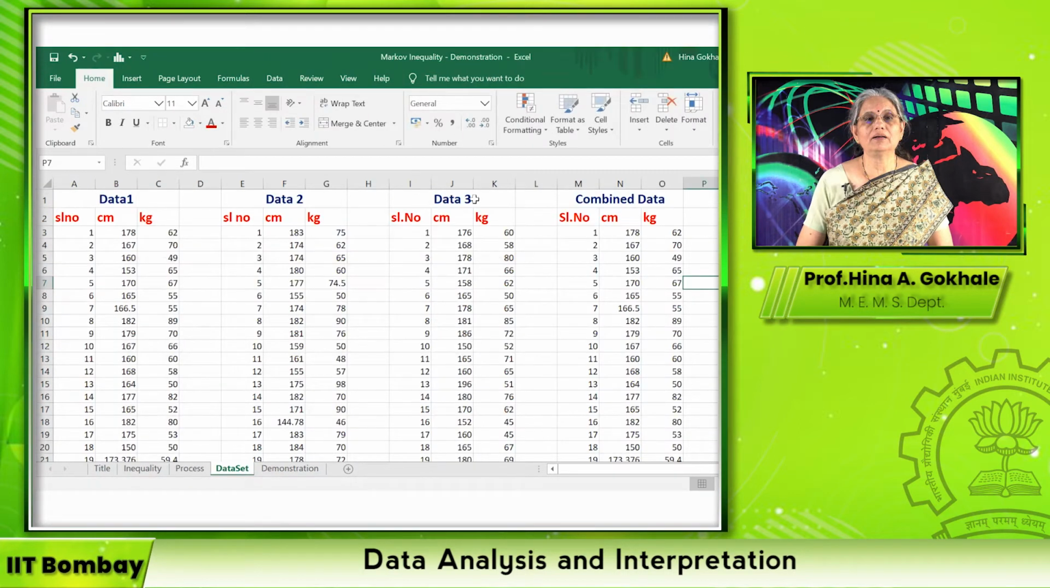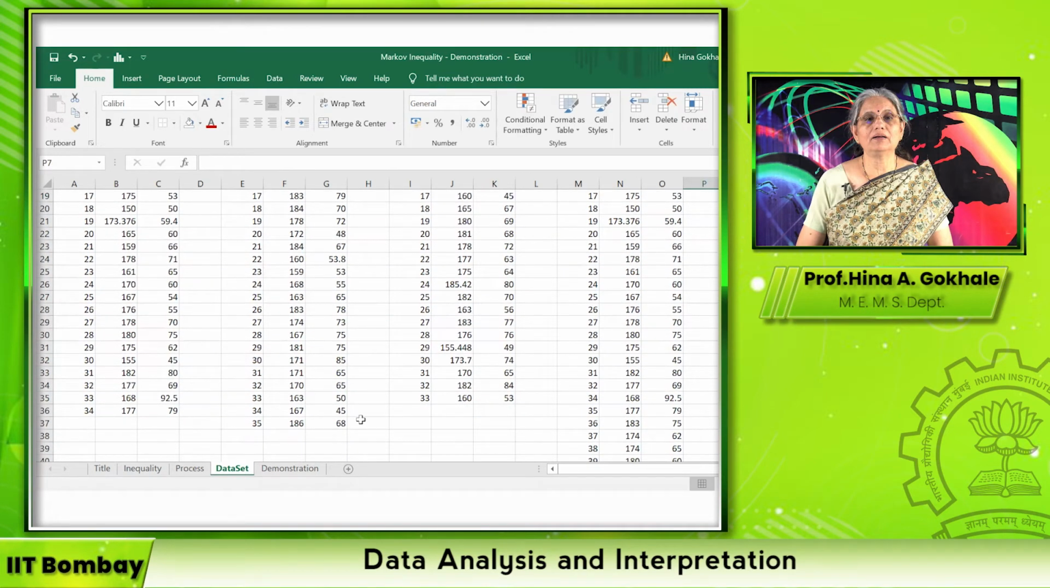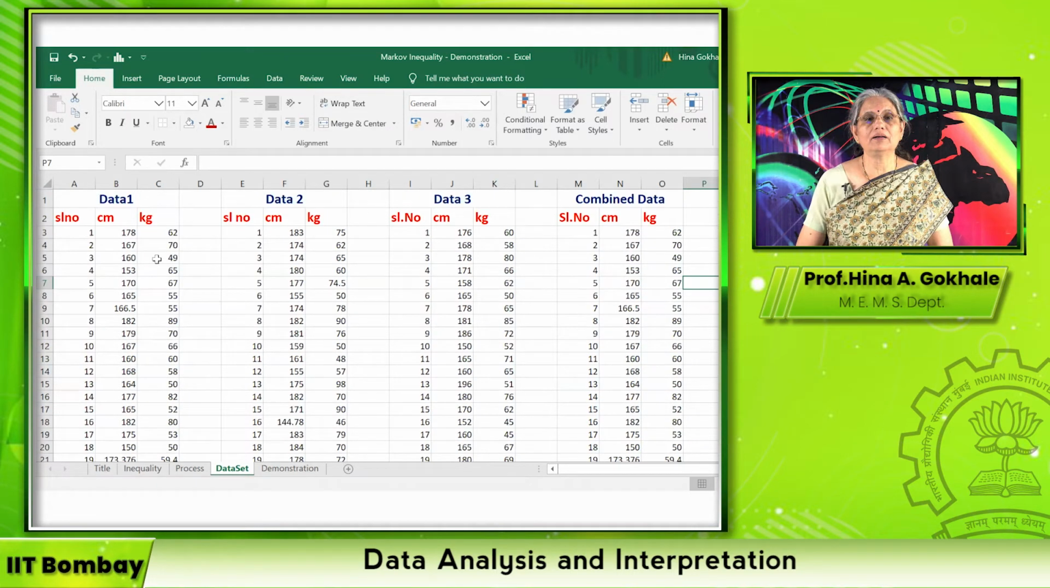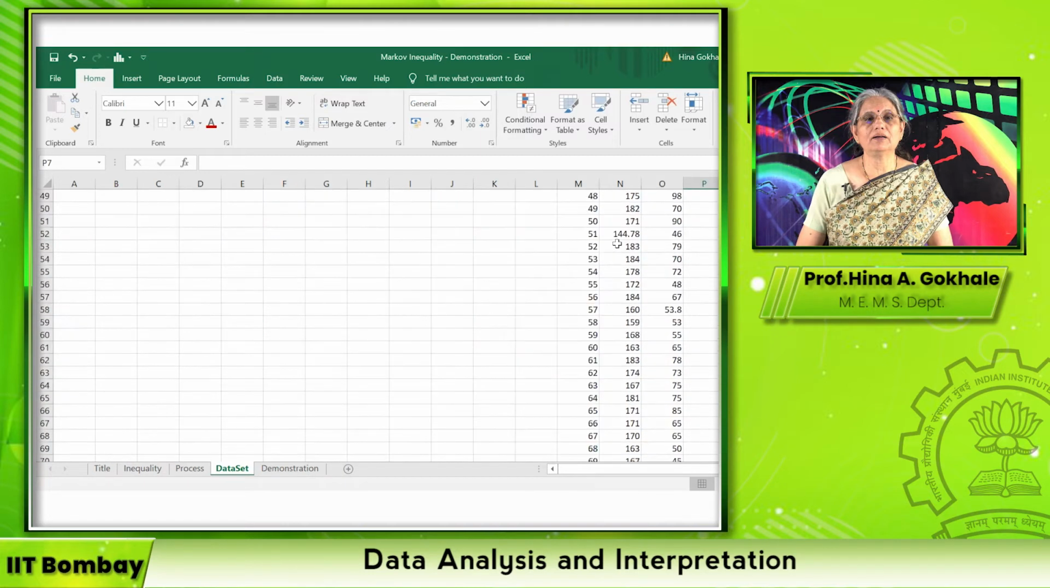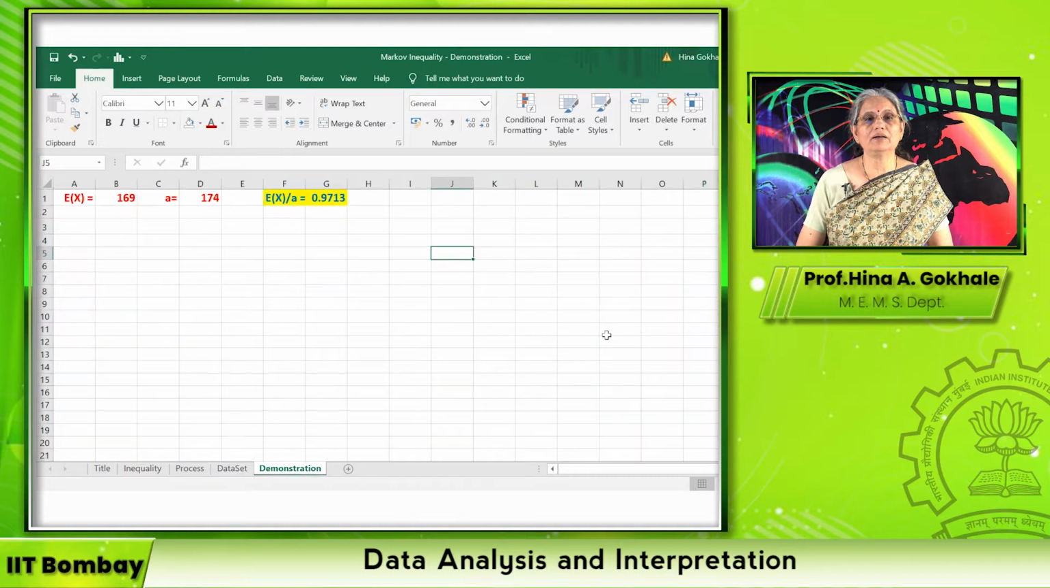We have 3 data sets and I have combined all of them. The first data set consists of 34 data points. The second consists of 35 and third consists of 33 data points. I have a weight also. Right now, I'm not going to worry about the data on weight. I'm going to consider only the data on height. Here I have a combined data, so all of them put together, I have 103 data points. Okay. Now, let us begin the demonstration.